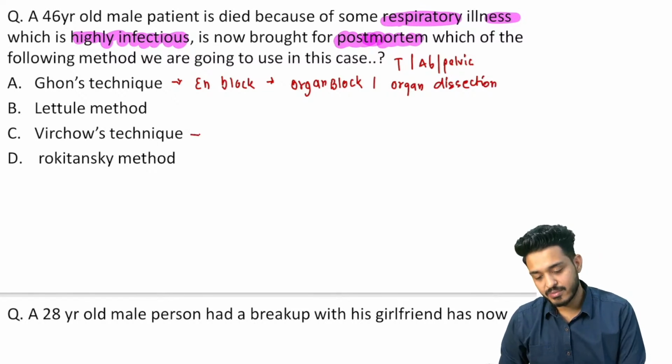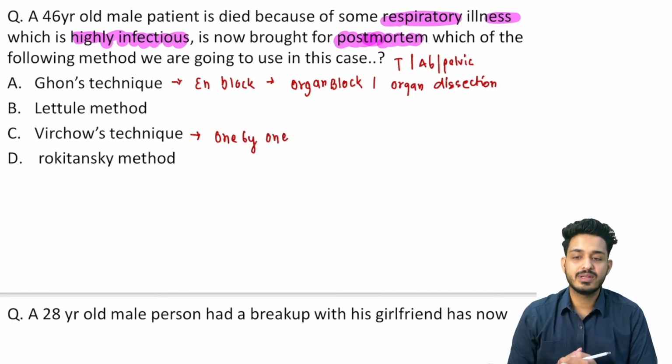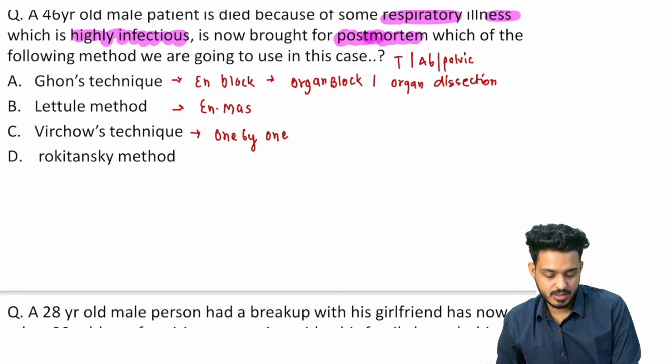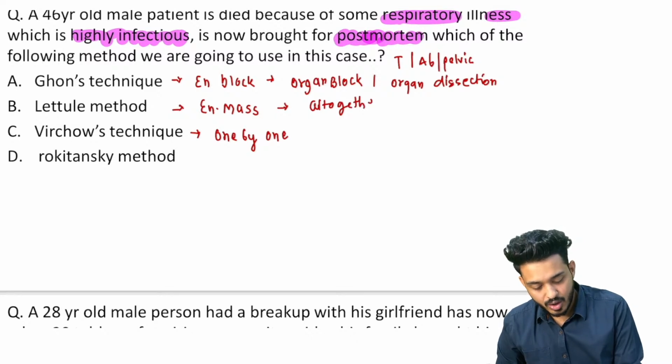Virtue, you can remember V for virtue, V for one by one. So here we are going to take out each and every organ one by one. That is going to be the virtue technique. This Letulle is going to be the en masse method. En masse मतलब पूरा एक साथ में ही निकाल लिया. That is going to be all together.